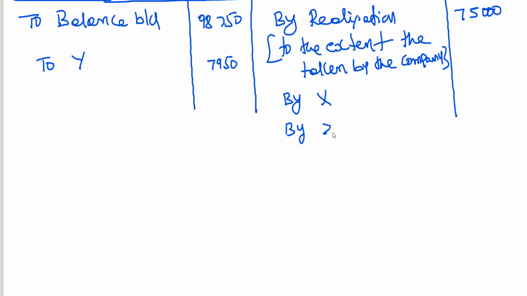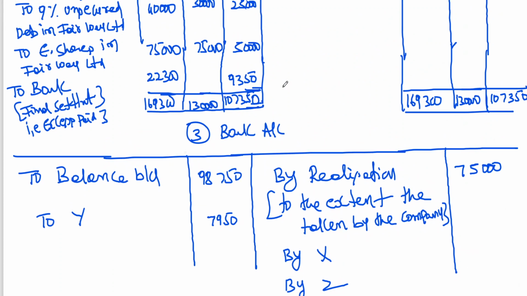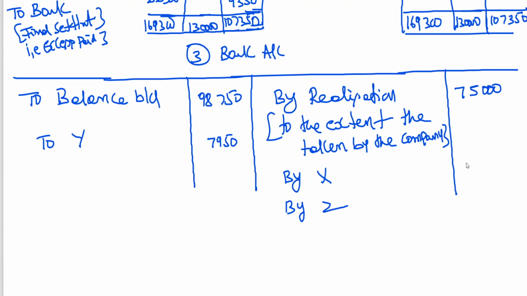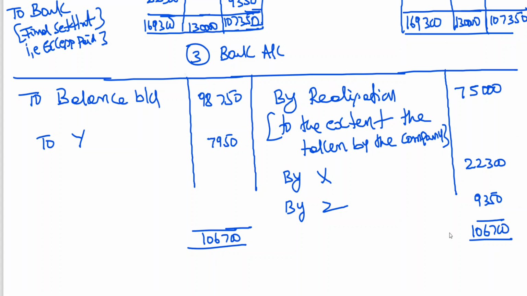By X and by Z. X, how much you are paying? 22,300 and 9,350. So 98,750 plus 7,950, this has to be closed.